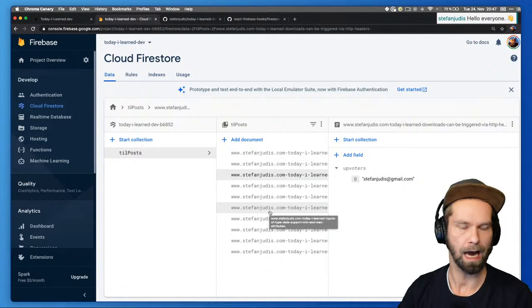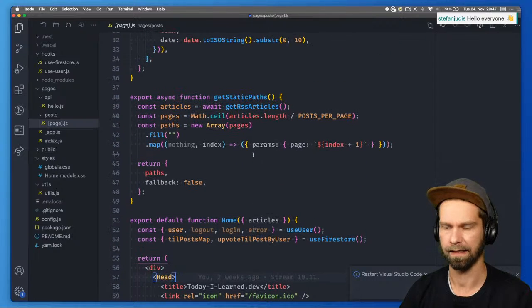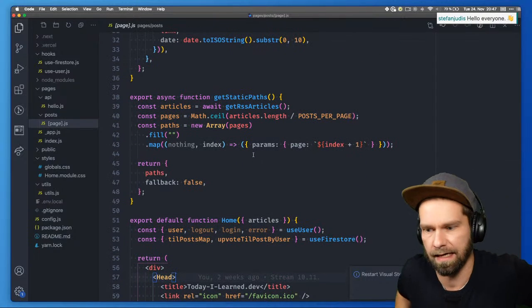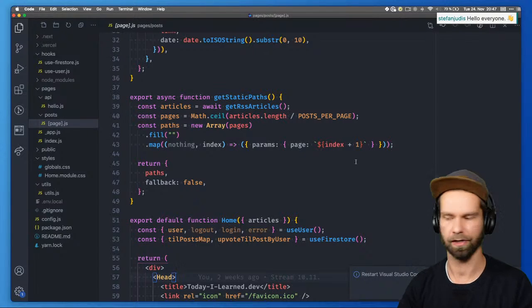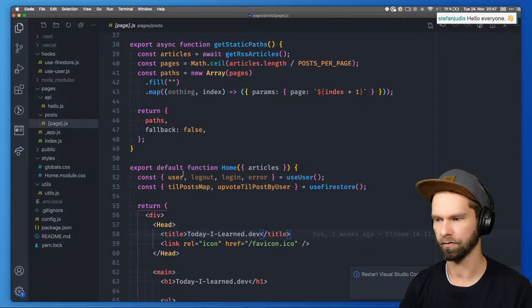And how we did this was that basically we implemented a route component in Next.js, and we wrote a custom hook that you see here, which is useFirestore.